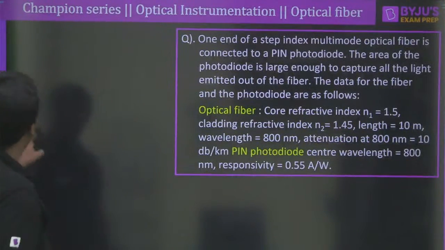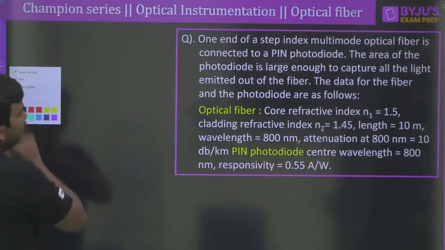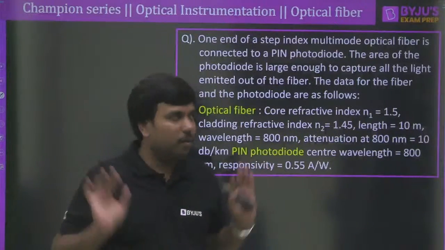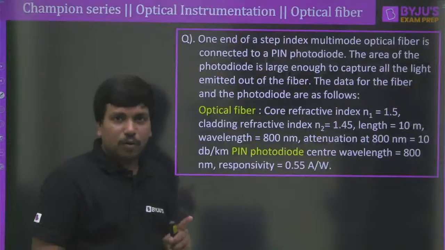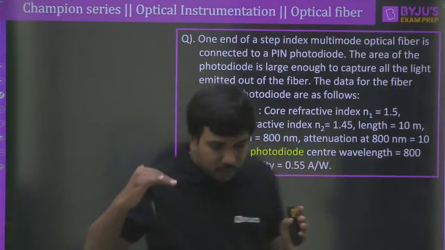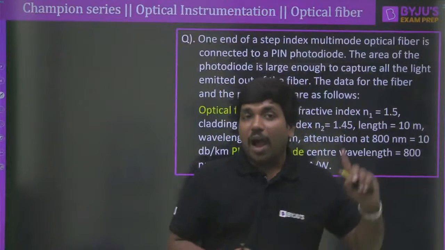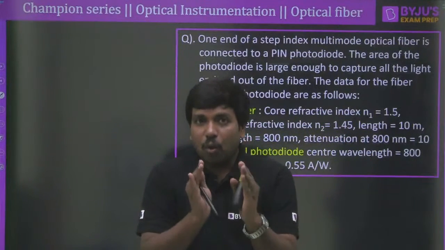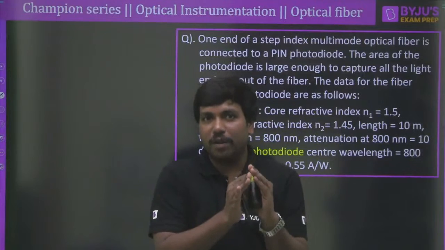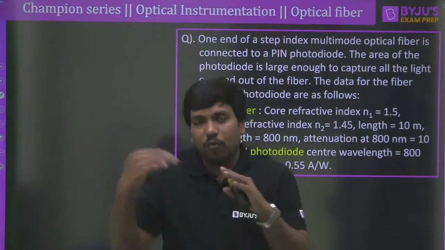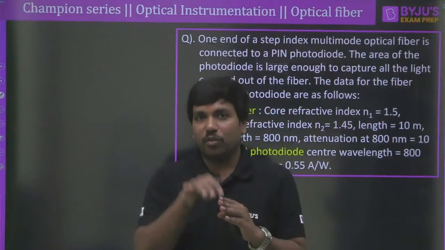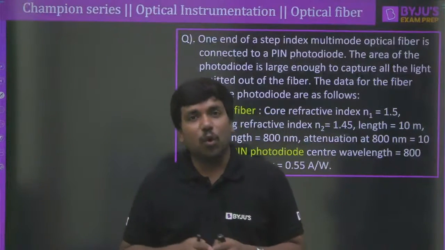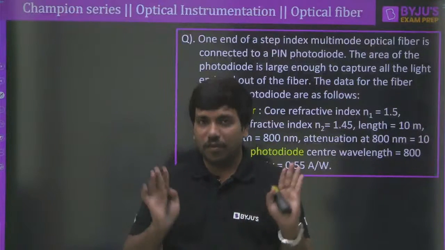Now let me give another question to you. I want to give this question as homework, but as I have the time, let me explain briefly about it, because this is a good question where you can see the light propagating all the way through the medium and finally landing on the detector. Therefore, we should know how the light is propagating into the fiber, from where the light is coming, how the photons are entering into the fiber, what the bandwidth of the detector is, and what we mean by the bandwidth of the source. All these concepts are very, very important.